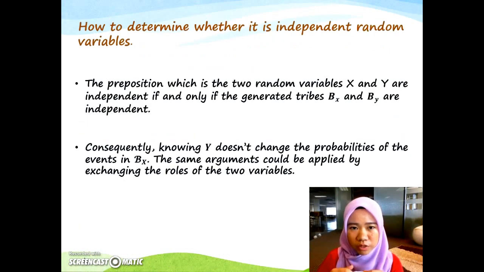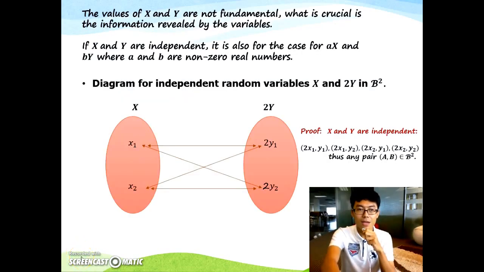How to determine whether it is independent random variables? The proposition is that two random variables X and Y are independent if and only if the generated tribes BX and BY are independent. Consequently, knowing Y doesn't change the probabilities of the events in BX. The same arguments could be applied by exchanging the roles of the two variables. The values of X and Y are not fundamental. What is crucial is the information revealed by the variables.